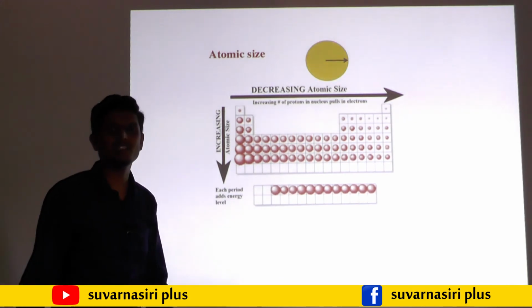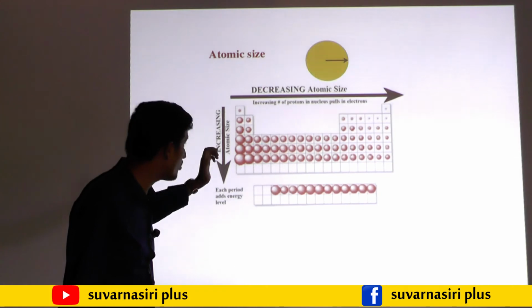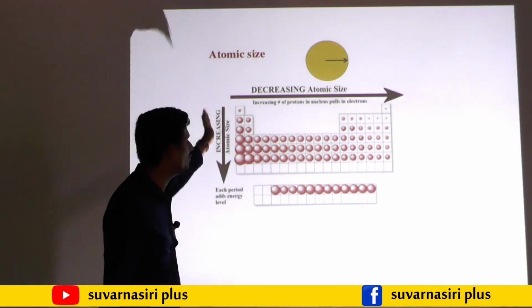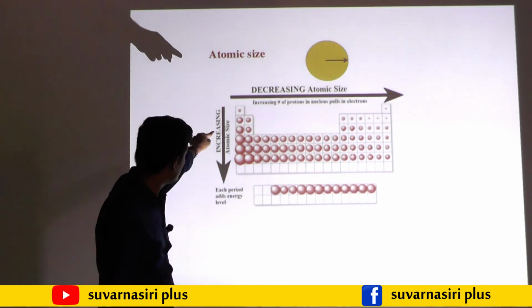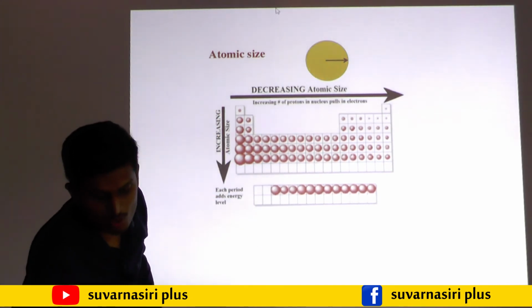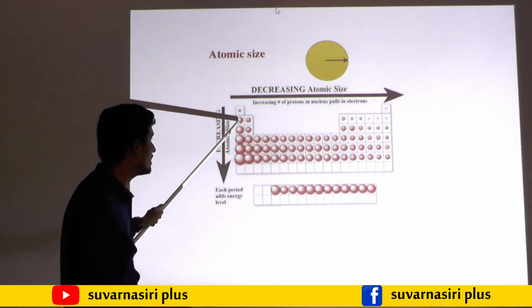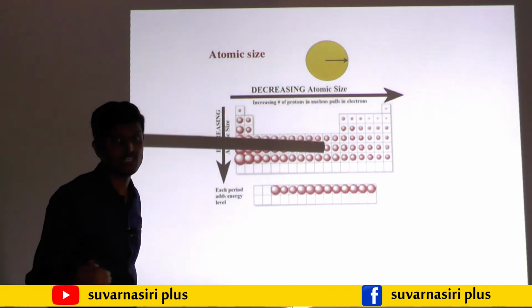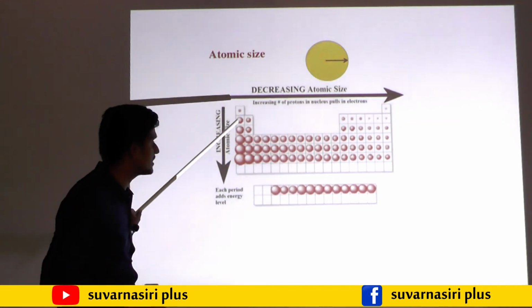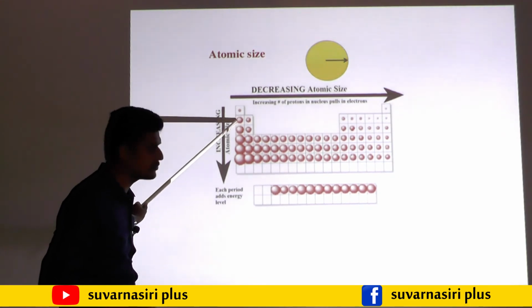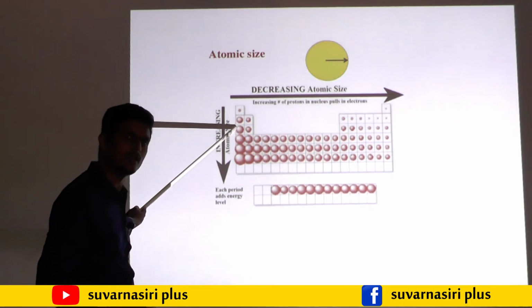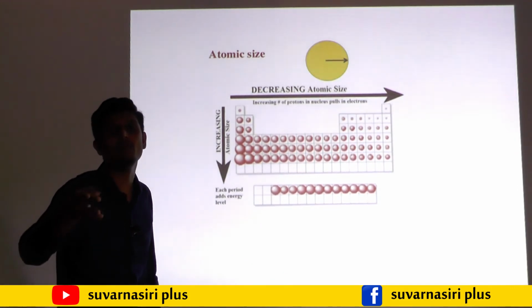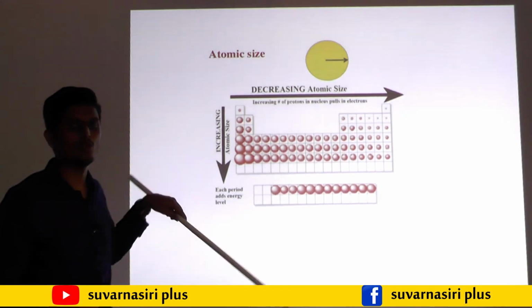But why does it increase down the group? Down the group, the number of shells goes on increasing. Hydrogen has only 1 shell, the K shell. Down the group, the first element is hydrogen, the second is lithium. Lithium will increase because it has 2 shells, K and L. Sodium has K, L, M shells. Then potassium has K, L, M, N shells. Down the group the shells increase.